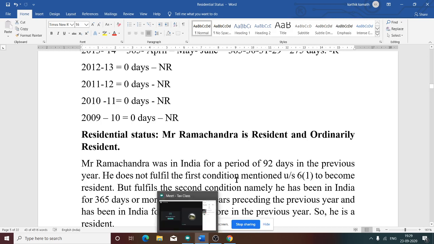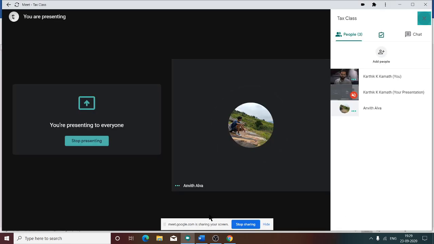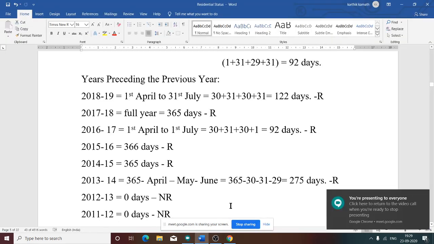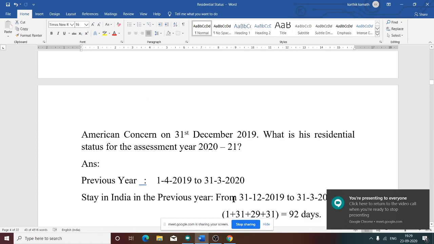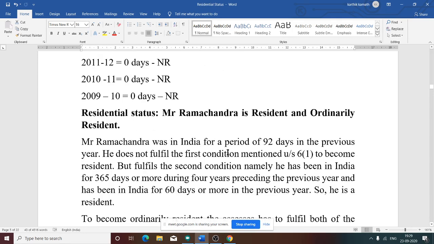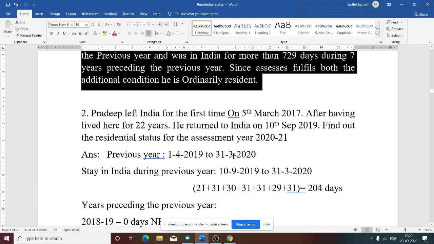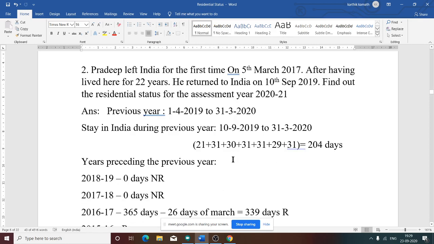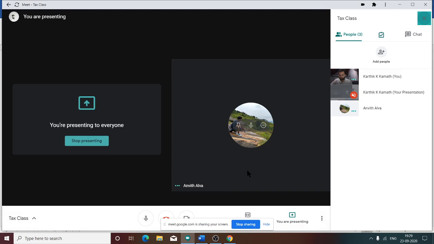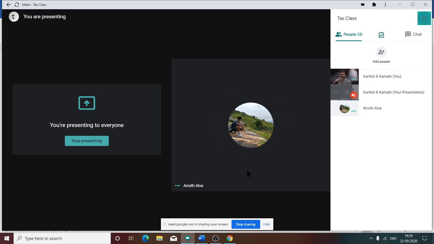Is this clear? Any doubt regarding this question? Any doubt you can ask now, and if you have a doubt, you can clear it. No, sir, it's clear, sir. Very clear. No problem, right? Yes, sir, no problem. So now we will see the second problem. Should we discuss the second one or should we stop? Your call, sir. I am fine.